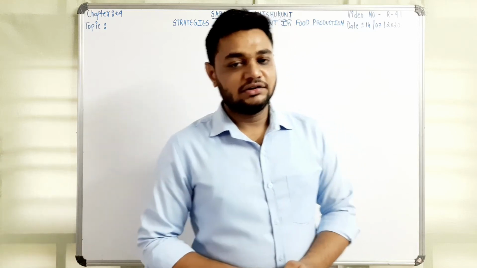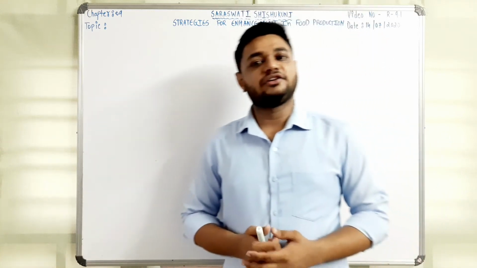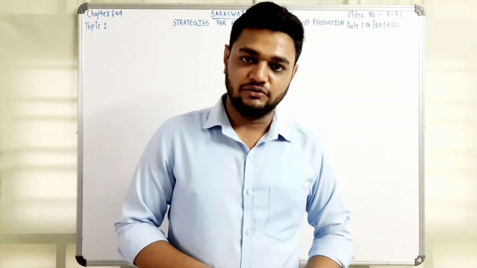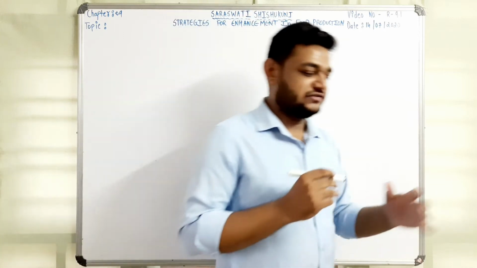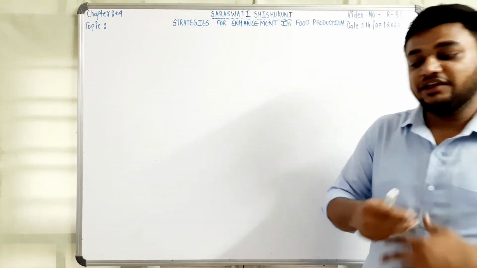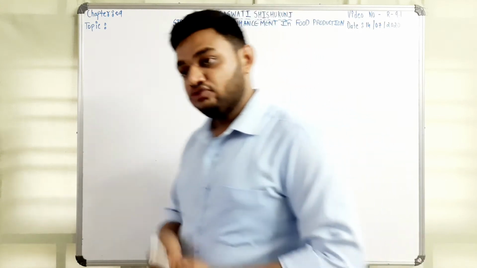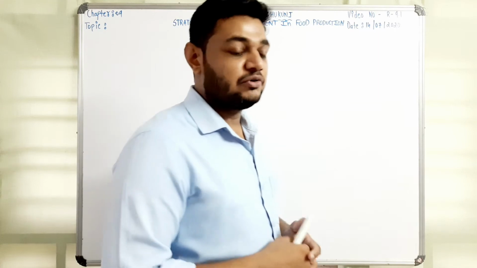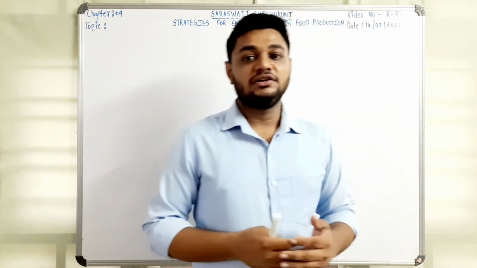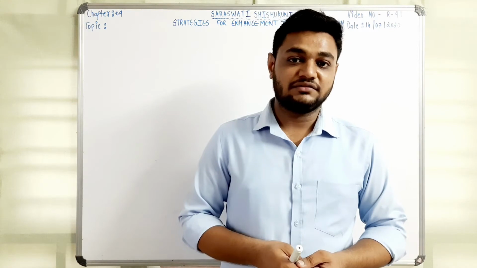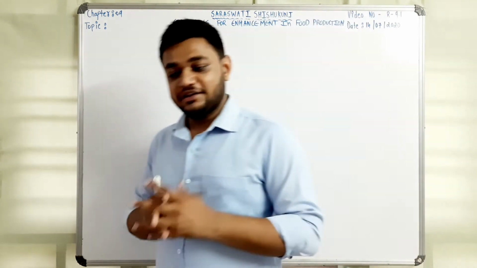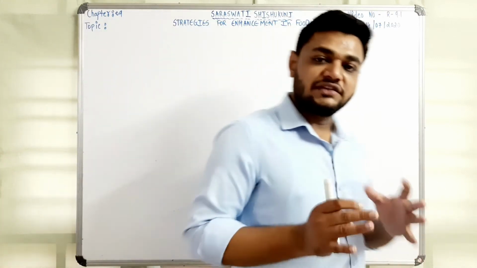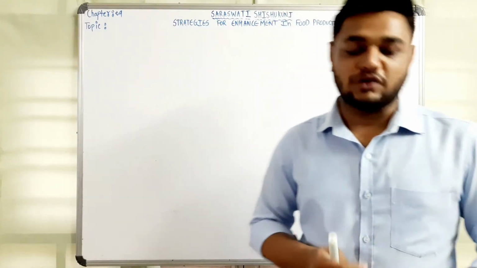Hello students, today we are going to revise certain topics of chapter number 9 that have not been revised in our previous revision videos. Chapter number 9 is about the enhancement of food production. In this video we are going to discuss topics like plant breeding for developing disease resistance or resistance to pests. After that, we will discuss biofortification, single cell protein and tissue culture.